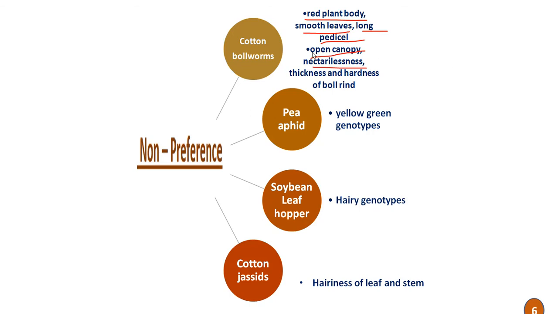Then in case of pea aphid, the yellow-green genotypes are non-preferable to these pea aphids. In case of soybean, the hairy genotypes are non-preferable to the soybean leafhopper, and in case of cotton, the hairiness of the leaf and stem is non-preferable to the cotton jassids. So these are some of the examples or attributes which confer insect resistance by the mechanism of non-preference.